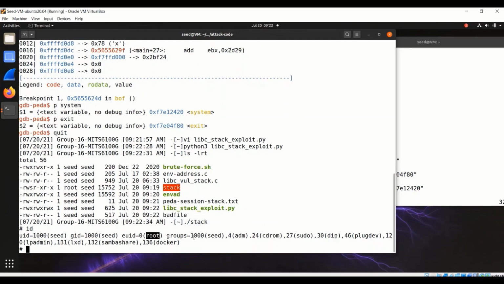So from the demo, we can see that we have successfully obtained the root shell through the return to libc attack.